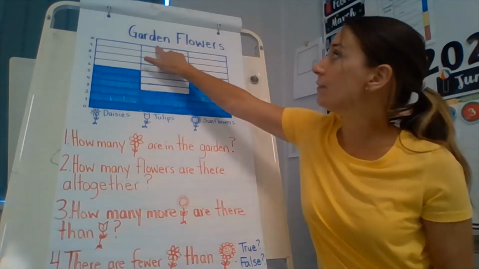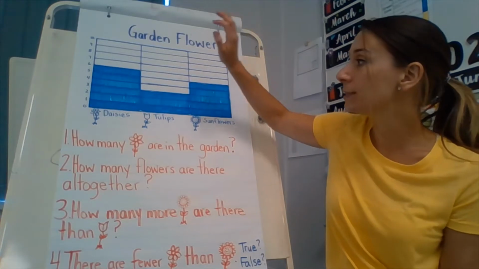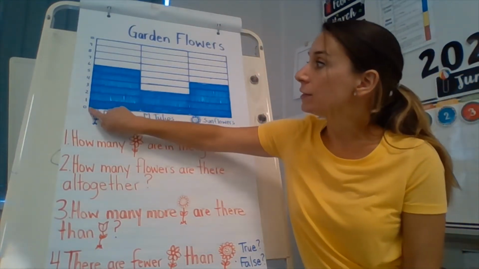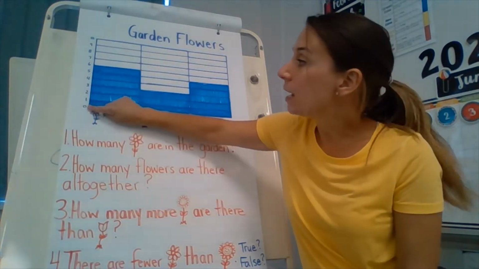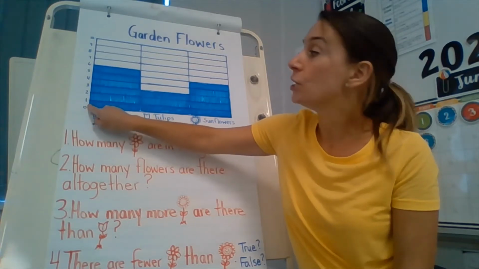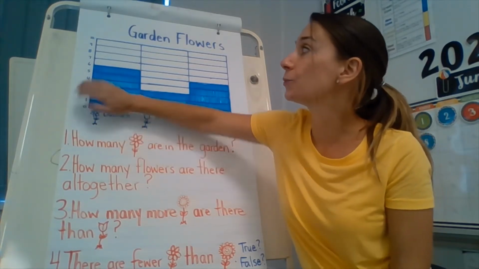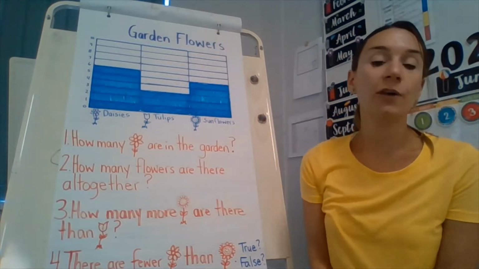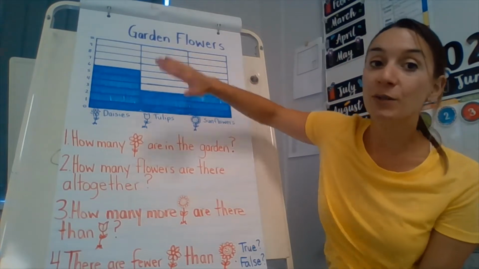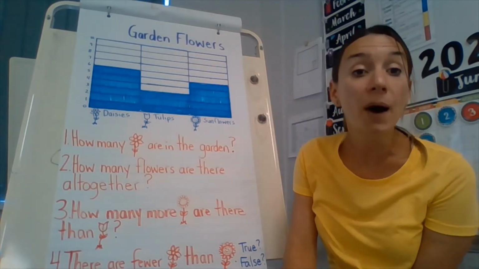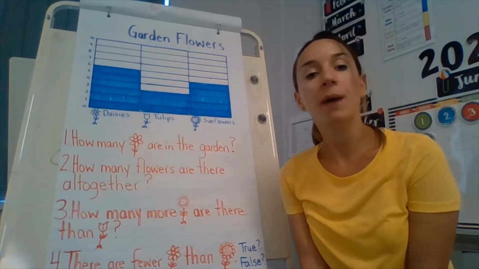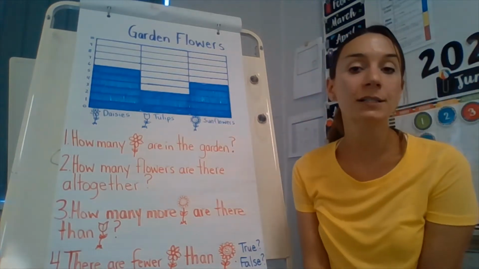So graphs always have a title. My title is Garden Flowers. I counted daisies, tulips, and sunflowers. And on the vertical side there are the numbers. Remember, you always have to start at 0. You can't start at 1, start at 0. 0, 1, 2, 3, and so on. And this particular graph is called a what graph? It looks like what? Starts with a B. It's a bar graph. We've also talked about pictographs and pie graphs, but this is called a bar graph.